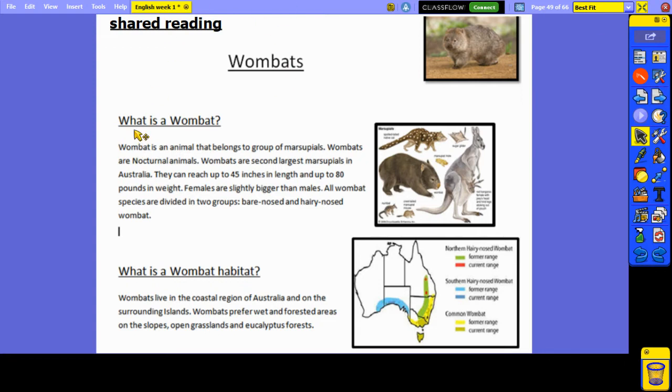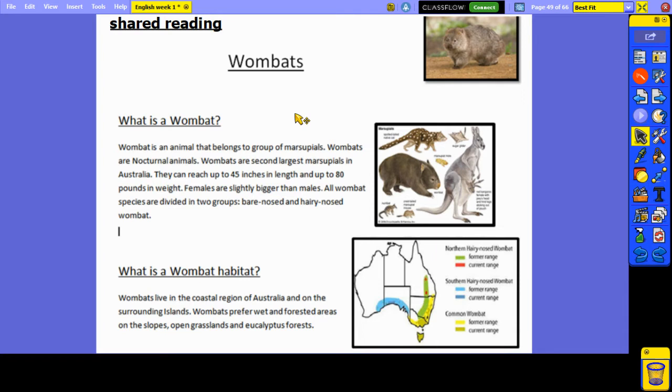Wombats. This subtitle is, what is a wombat? A wombat is an animal that belongs to a group of marsupials. Wombats are nocturnal animals. They're active at night. Wombats are the second largest marsupials in Australia. They can reach up to 45 inches in length and up to 80 pounds in weight. Females, the girls, are slightly bigger than the males.